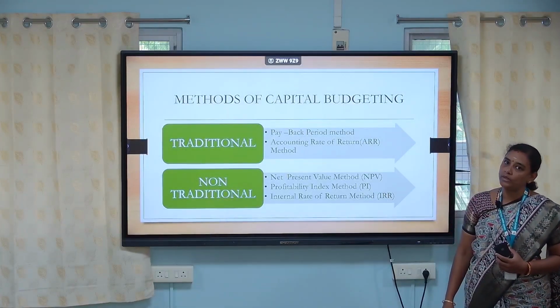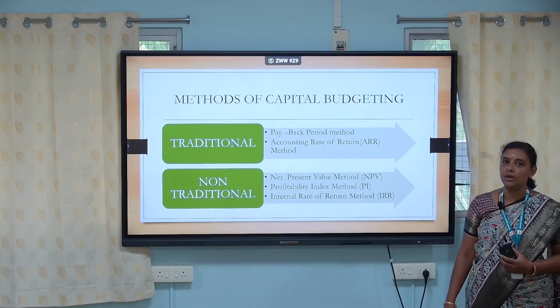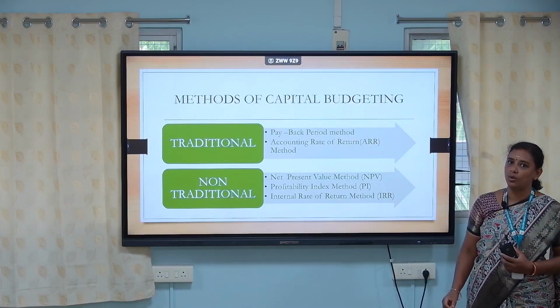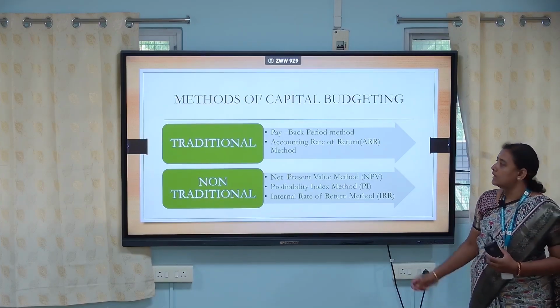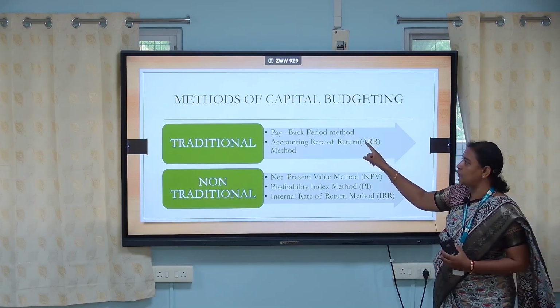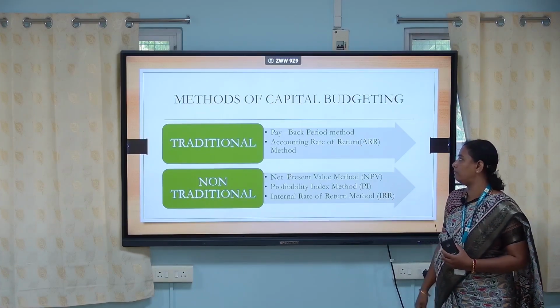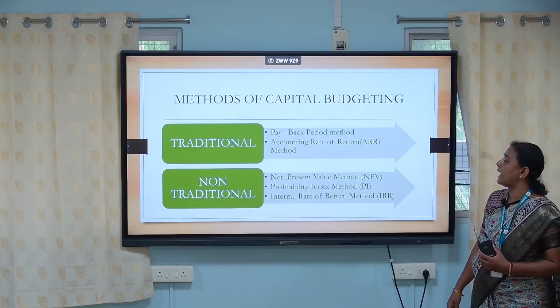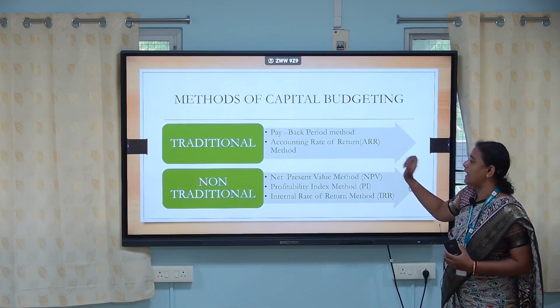Then next we move on to the methods of capital budgeting. So there are two methods in capital budgeting. One is called traditional and the other one is non-traditional. Traditional means what? It is the old method. Okay. So in traditional methods there are two things. One is called the payback period method and the second one is the accounting rate of return method or annual average rate of return method. So it can be otherwise called the ARR method.